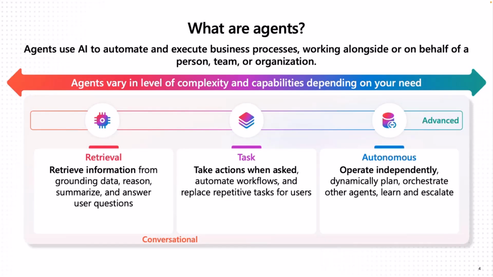These conversational agents can be retrieval agents that get information from grounded data. They can reason and summarize over your data and answer questions, or they could be task-based, so we could have them automate certain things and perform actions for us. But the other type of agent that we have is an autonomous agent, and these are unique in that they can operate independently. They don't need us to interact within a chat to get what we need out of the agent.